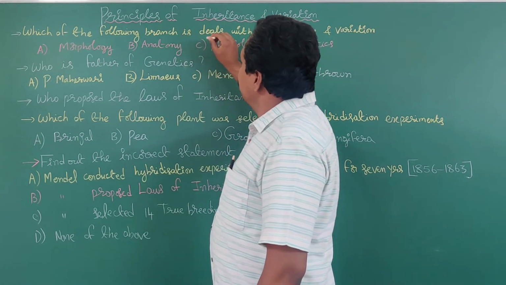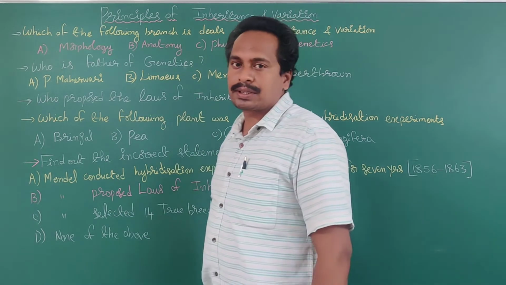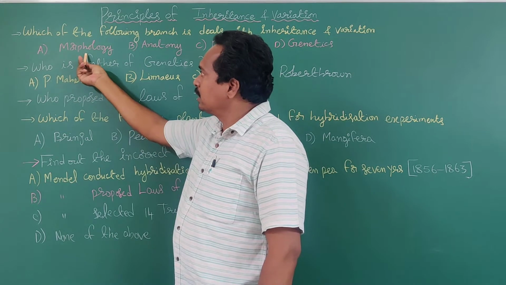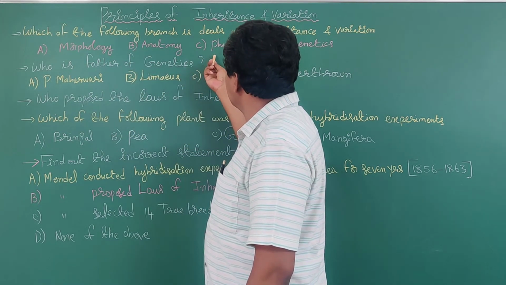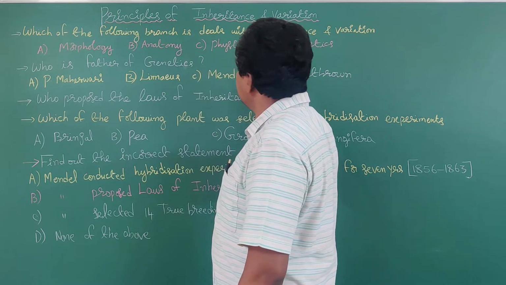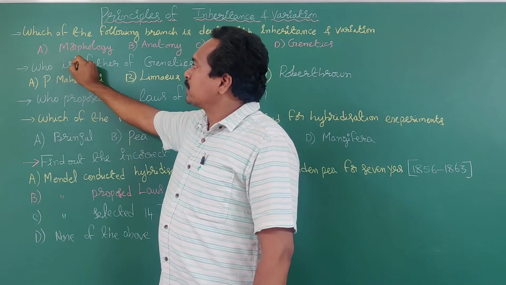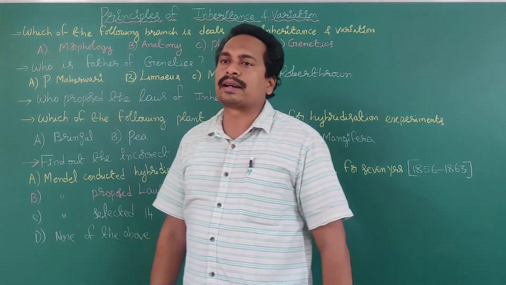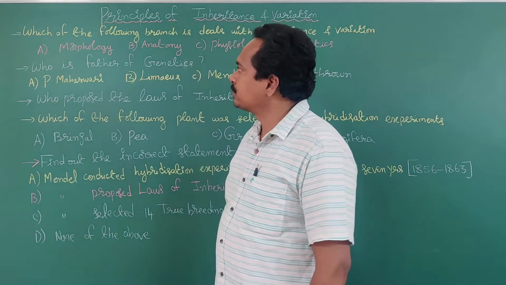What is the question? Which of the following branch deals with inheritance and variations? What are the given options? Option A, morphology. Option B, anatomy. Option C, physiology. Option D, genetics. What about the first option? What is morphology? The study of the characteristics, the external morphology and internal morphology.